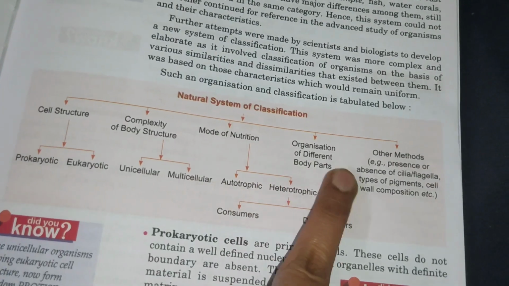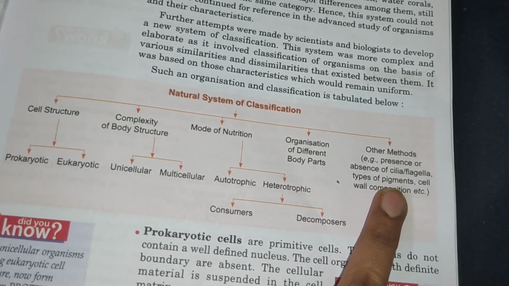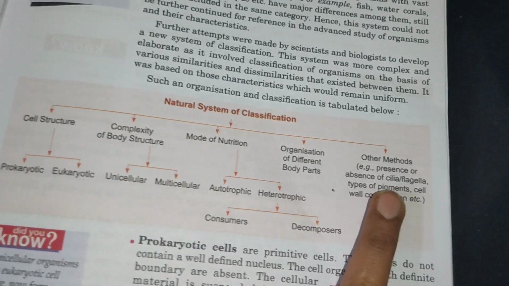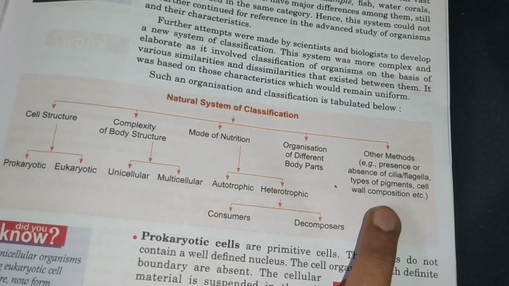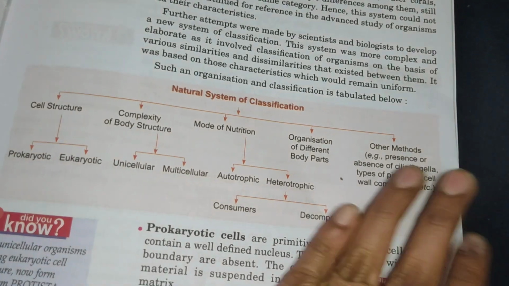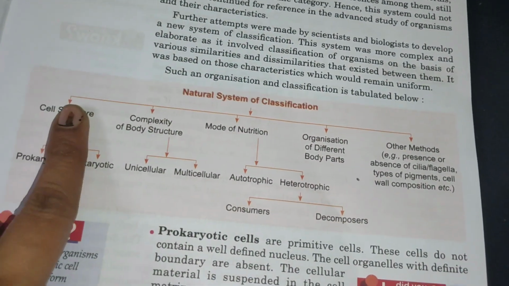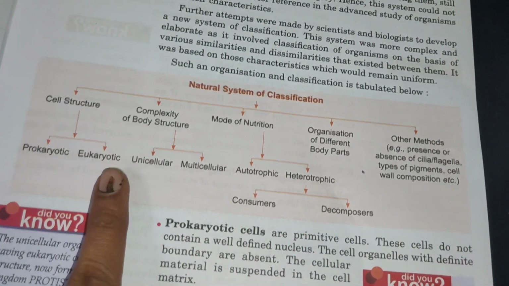Then organization of different body parts also they divided, and other methods like presence of cilia, presence of flagella, presence of pigments, cell wall, etc. Other methods are used to classify. Like this they gave. Then first we will see, depending upon the cell structure, prokaryotic and eukaryotic.